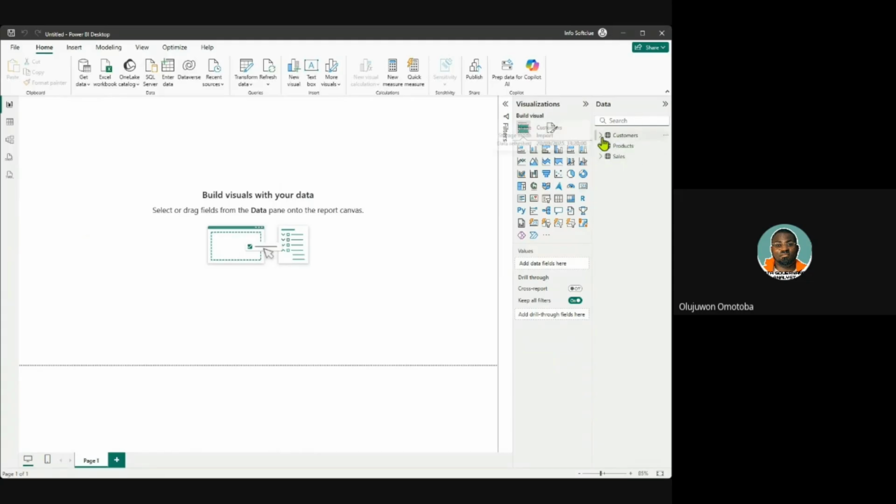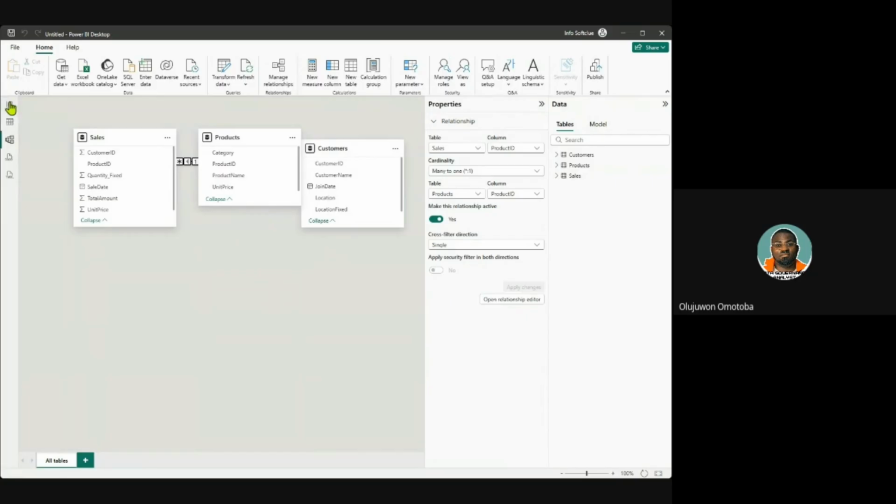Now, what differentiates them from the query environment? Here, it's showing the model view, because we have this view. Let me just introduce you to this environment. We have the report view, the table view, the model view, and the DAX query view.